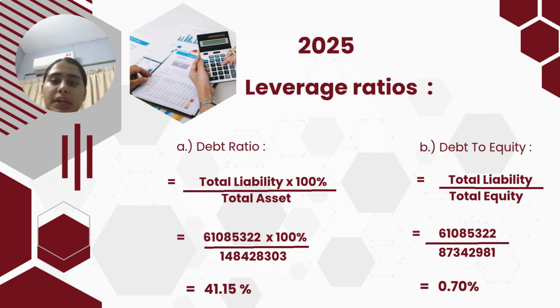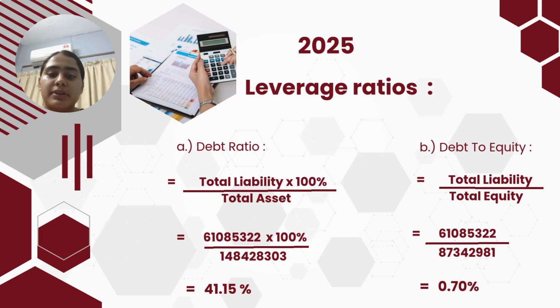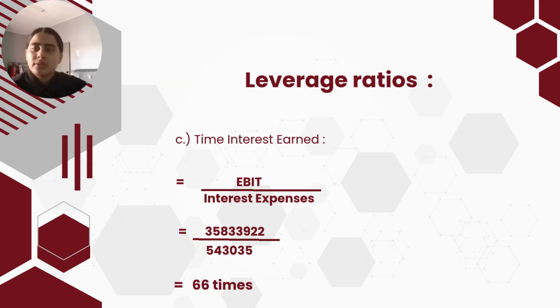However, leverage ratio for debt ratio is 41.15% for 2025. Debt to equity is 0.70 for 2025. The last one for the leverage ratio is times interest earned. It measures the company's ability to pay interest expenses.